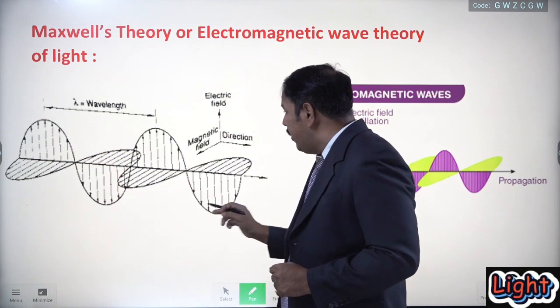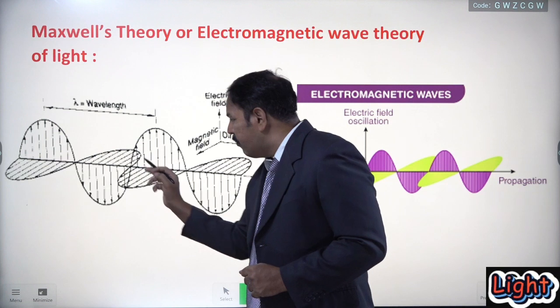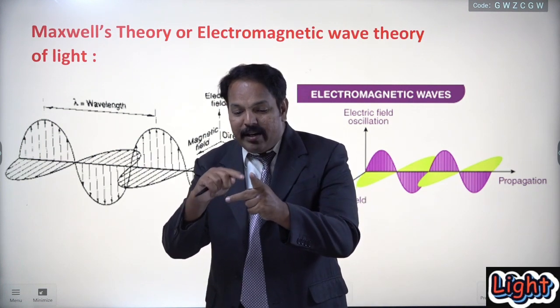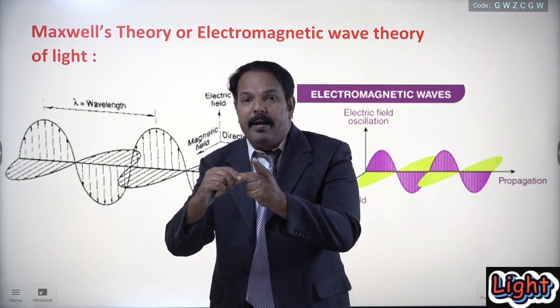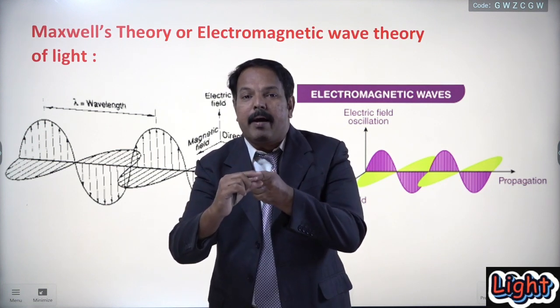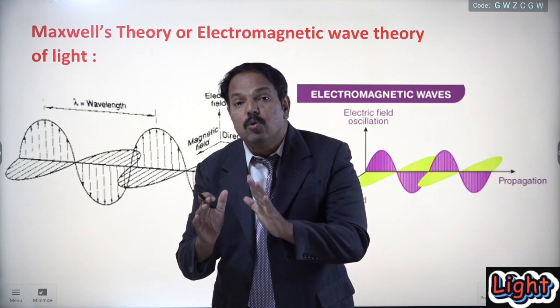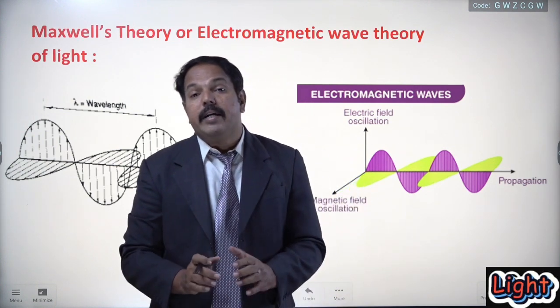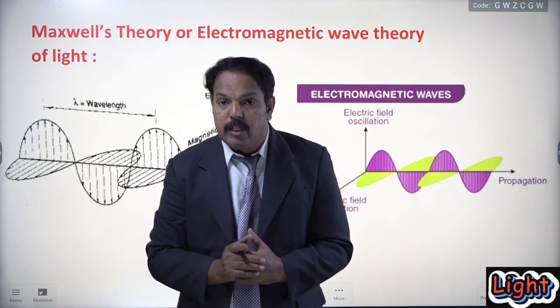This is the electrical field and here this is the magnetic field. If we look at these two fingers, if this is the direction of the electrical field, then this is the direction of the magnetic field. These two are mutually perpendicular to each other, and that is the reason why it is called an electromagnetic wave.